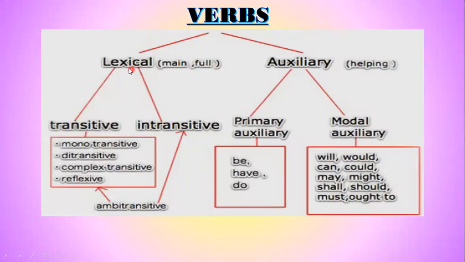Verbs: lexical. Lexical means main or full verbs. Auxiliary, helping verbs. Further, we will divide lexical verbs into transitive or intransitive, and auxiliary into primary auxiliary and modal auxiliary. Transitive: monotransitive, ditransitive, complex transitive, and reflexive, ambitransitive. Primary auxiliary: be, have, do. Modal auxiliary: will, would, can, could, may, might, shall, should, must, ought to.